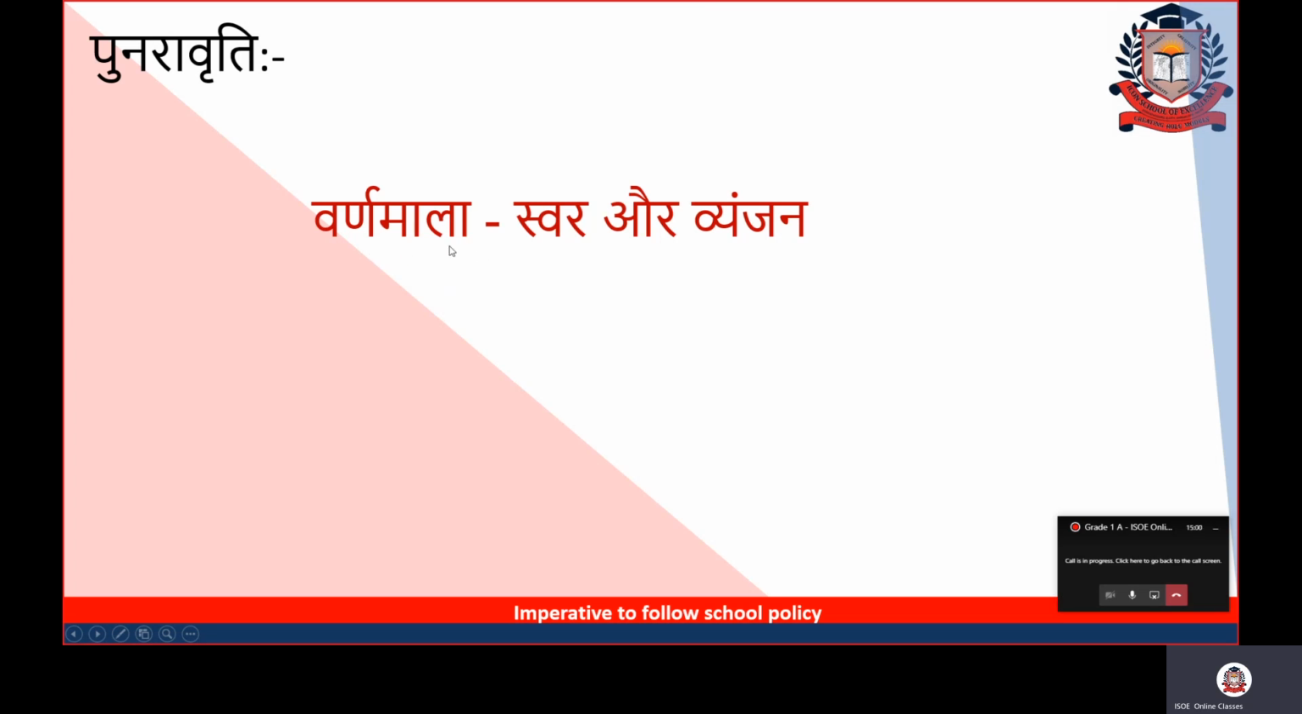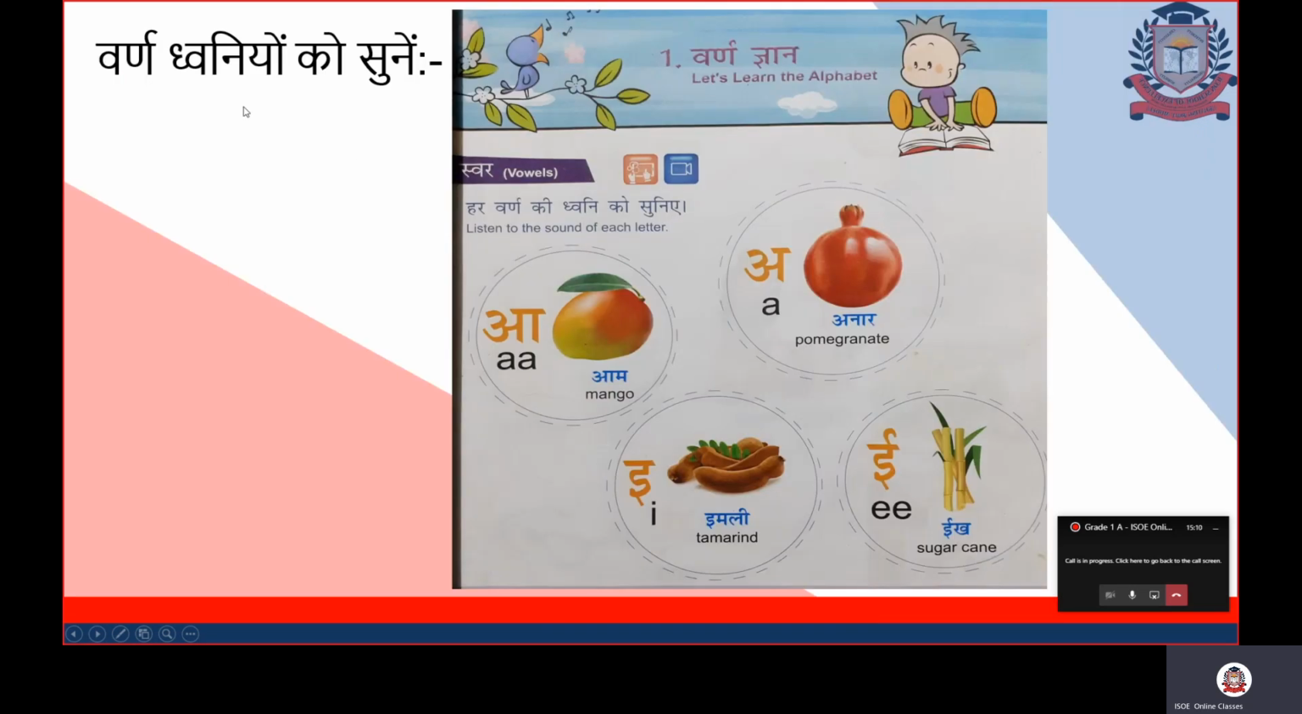So Varanmala is called the Hindi alphabets. Swar is called the vowel of Hindi alphabets. Vyanjan is called the consonants. So let's start with swar first. वर्ण ध्वनियों को सुनें. So children, one more thing you have to remember is that you should know the sound associated with these letters. Okay, and here also you can see the heading हर वर्ण की ध्वनि को सुनिए. Listen to the sound of each letter.